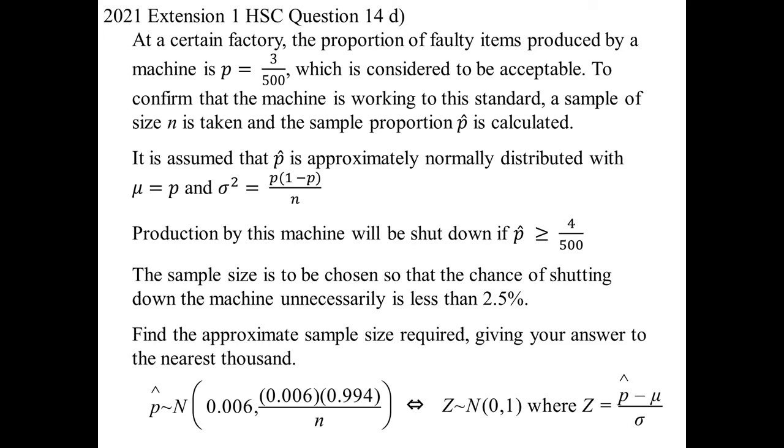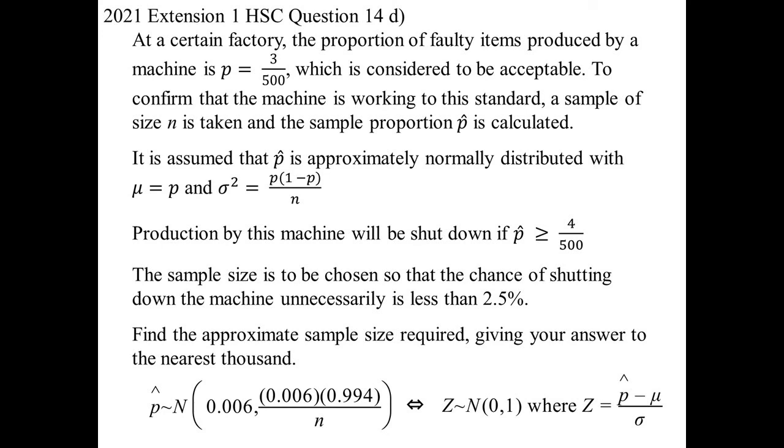The sample proportion, they've told me I can assume it's normally distributed. The average is 0.006, because that's 3 on 500. From that, I can work out the variance. I just don't know what n is. But I know it'll be 0.006 times that. I didn't bother writing that number down because it's going to have too many zeros and whatever. I just left it as those two things multiplied together.